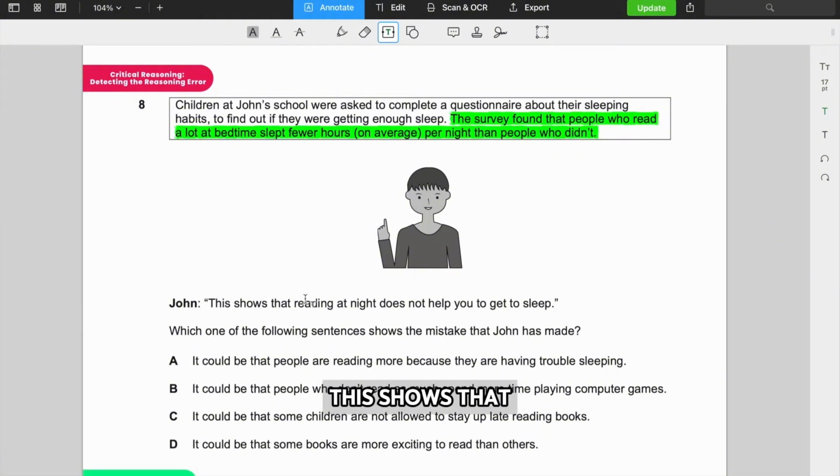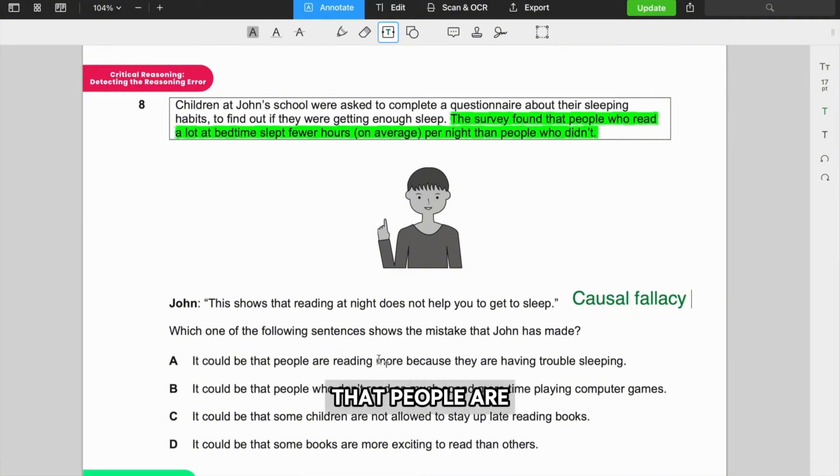So John says this shows that reading at night does not help you get to sleep. So John has made a causal fallacy because he basically saw that this relationship was observed, and he goes off and falsely assumes causation when this could just simply be an accident, it could just be a coincidence, or there's other factors and variables at play. So what is the mistake that John has made? Let's go through the options.